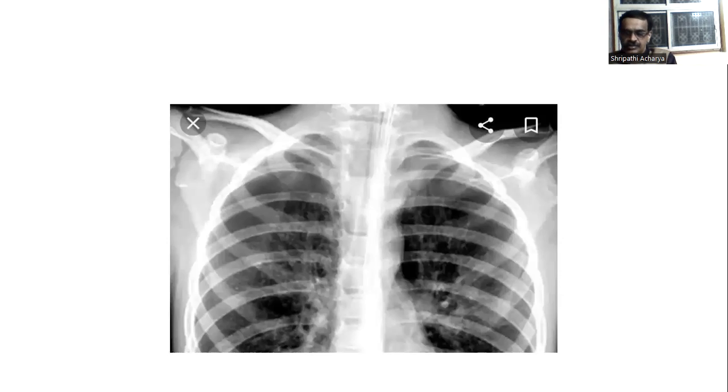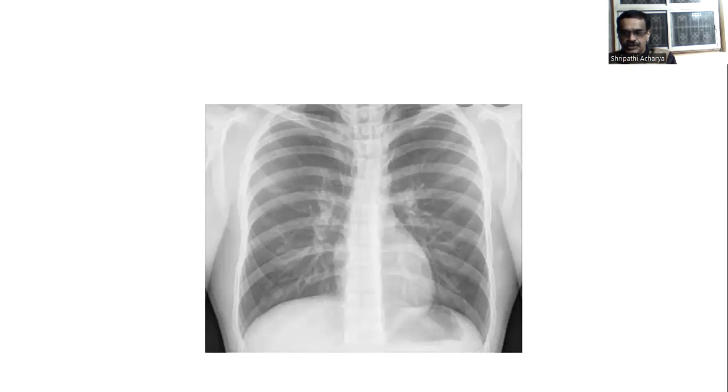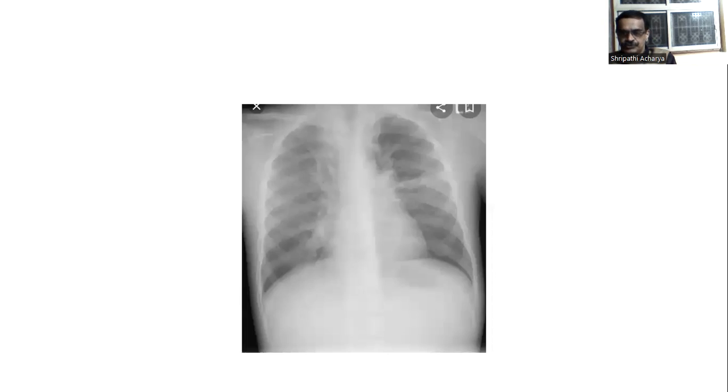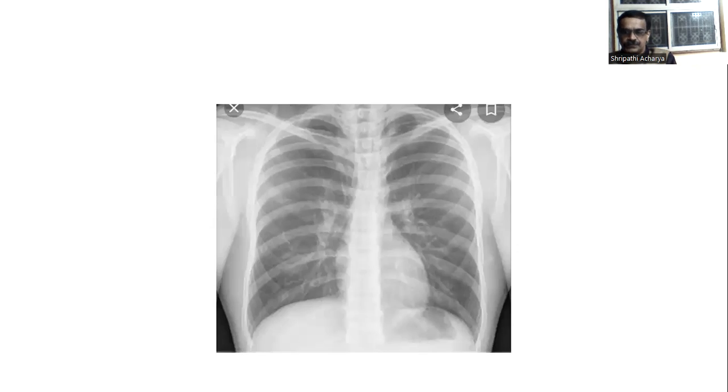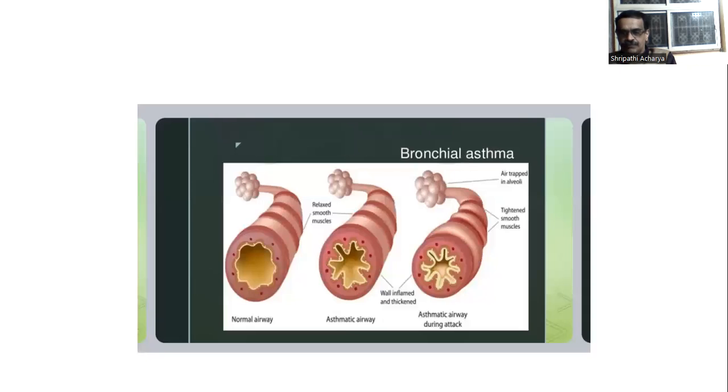First one: here you see bronchovascular markings are prominent, and hilar shadows. Here hilar shadows and bronchovascular markings are prominent. Increased intercostal space also there. Chronic asthma. Here you see hilar shadows are prominent. Here you see the increased intercostal space and increased translucency of the lung parenchyma, vertical heart, flattening of the diaphragm.